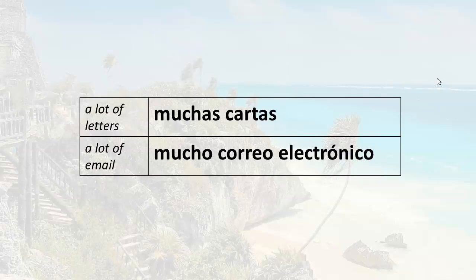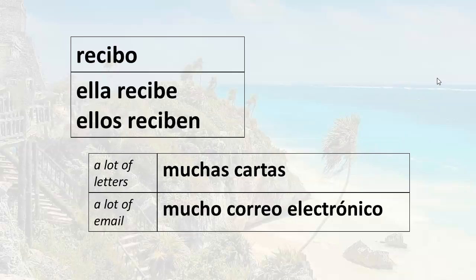Some common nouns that are used with recibir are cartas, so we could say something like muchas cartas, a lot of letters, and a lot of email, mucho correo electrónico. So let's put that together with some examples. If I want to say I receive a lot of letters, I would say recibo muchas cartas. I receive a lot of email, recibo mucho correo electrónico.